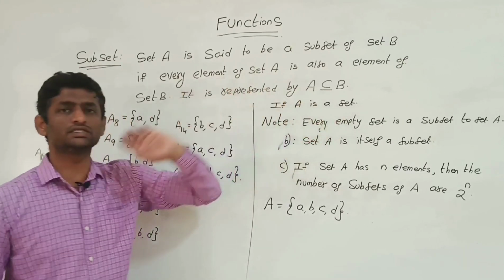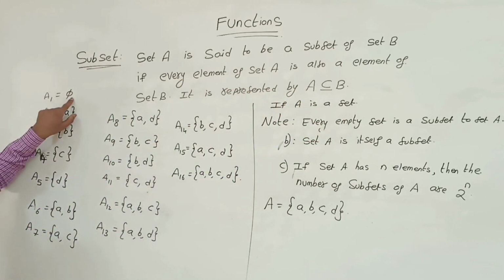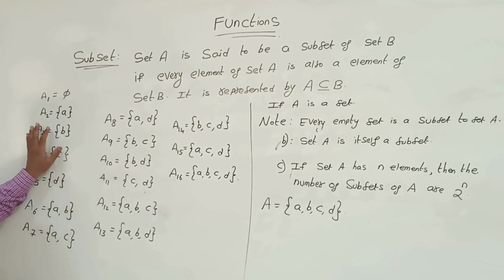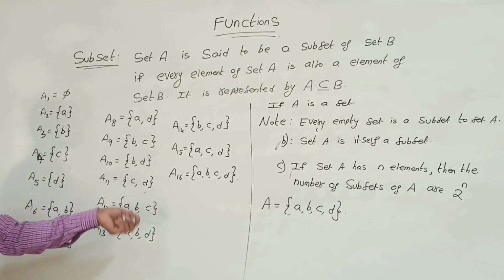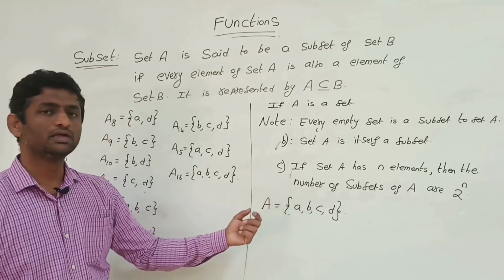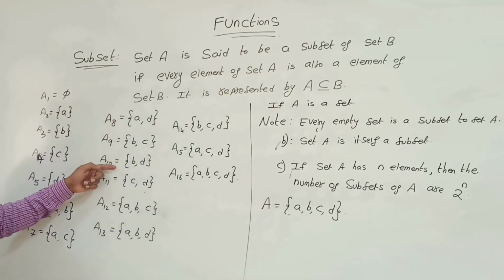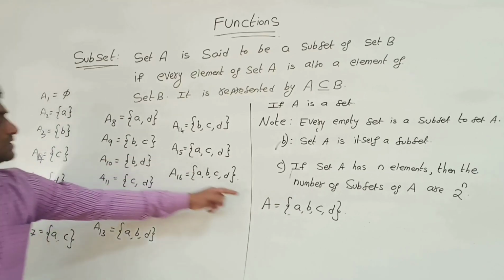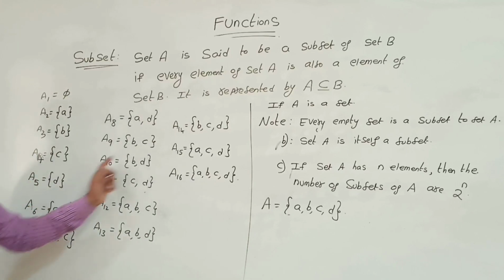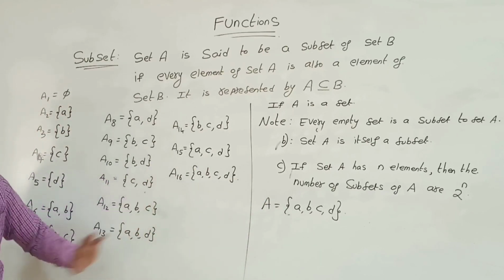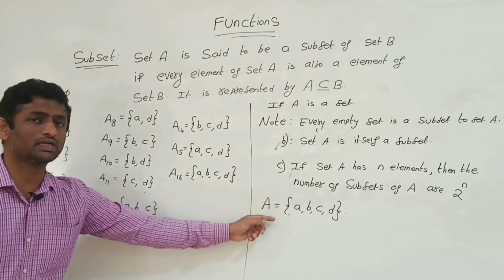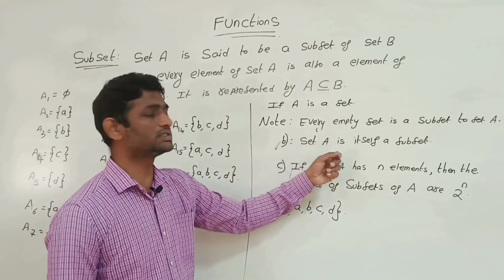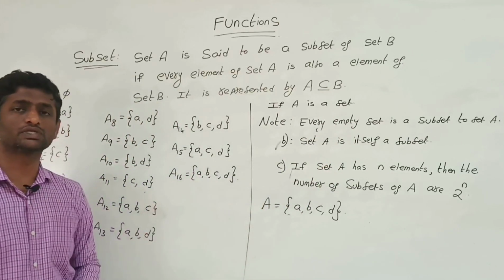From this note, the empty set is a subset of set A, and the singleton sets {a}, {b}, {c}, {d} are also subsets of set A. Next, the sets with 2 elements: ab, ac, ad, bc, bd, cd are also subsets of capital A, because every element of these sets is also a member of set A. Next, sets of 3 elements: abc, abd, bcd, acd are subsets of capital A. And the last is set A itself, means abcd is also a subset of itself.